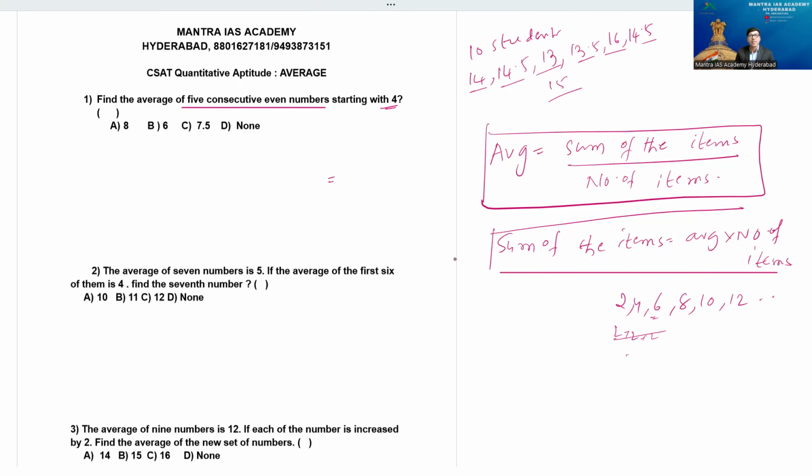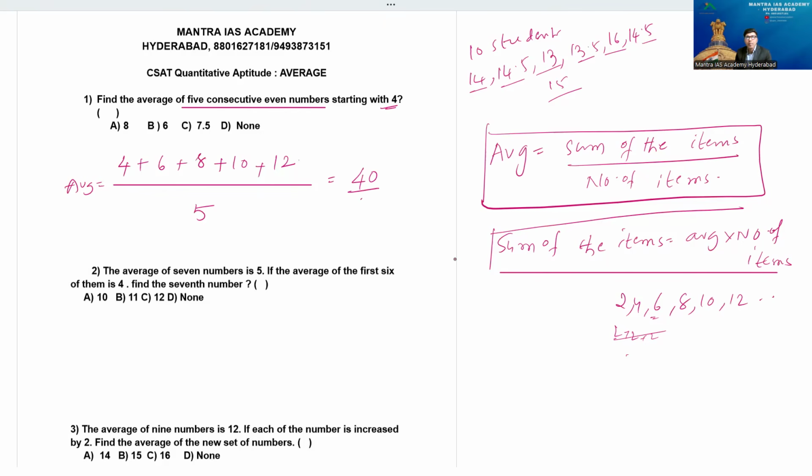So I'm taking the first even number 4. Next is 6, beta. The third one is 8. Later 10 and 12. You just observe, 5 consecutive numbers. He's asking for the average. You know the formula of average, beta: sum of the items by the number of items. The five even numbers starting with 4, by 5. The total is 12, 20, 30, 36 plus 4.